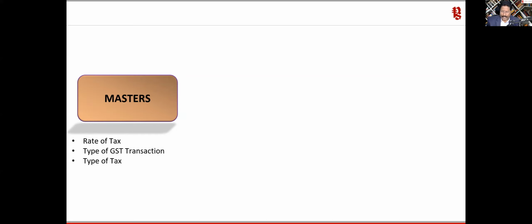Okay, and then the type of tax, all three types of taxes can be specified. The description also has to be specified. Now we have HSN and SAC which is made compulsory, so those things can be captured at the master level.